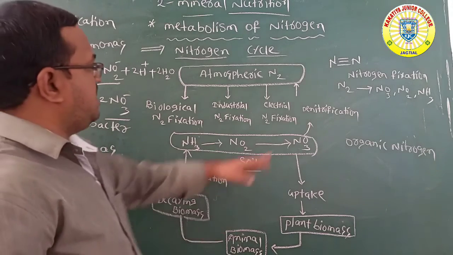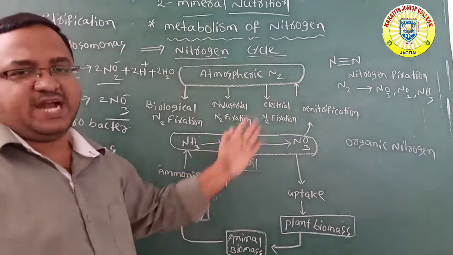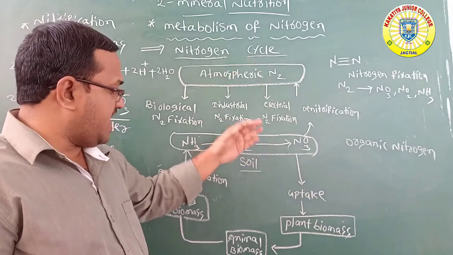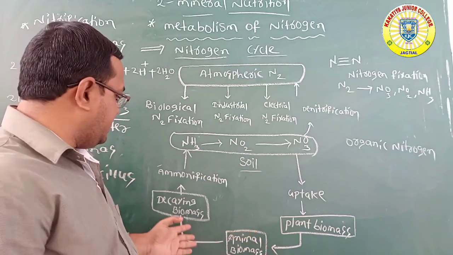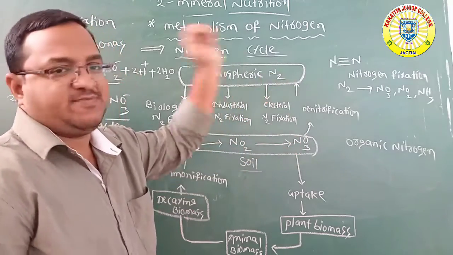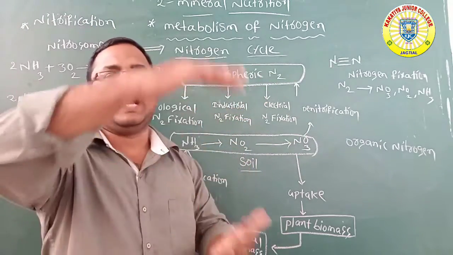So this is the cyclic nature of nitrogen: from the atmosphere to soil, soil to plants. After the death of plants and animals, it enters the soil again, and from the soil it enters the atmosphere again. So this always appears in a cyclic nature.